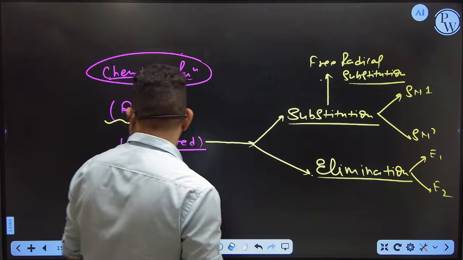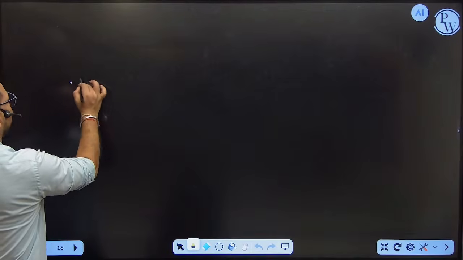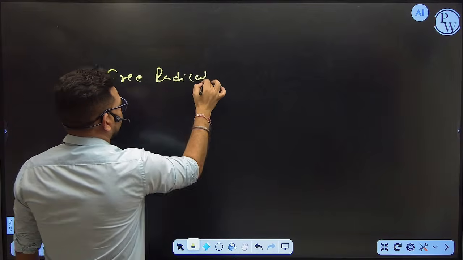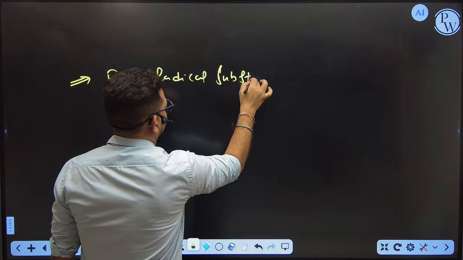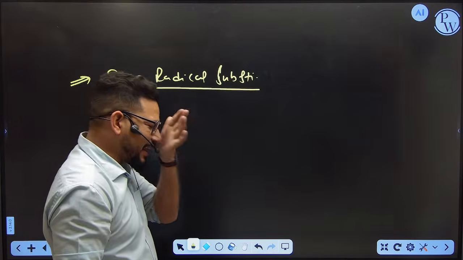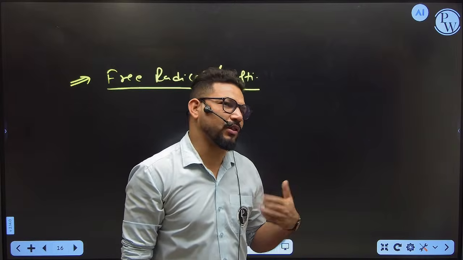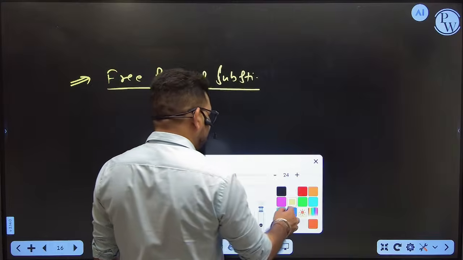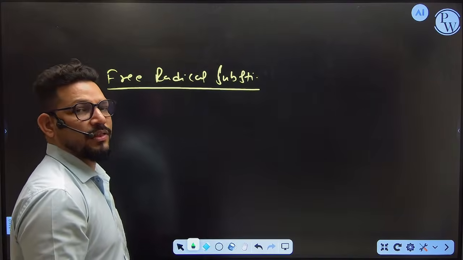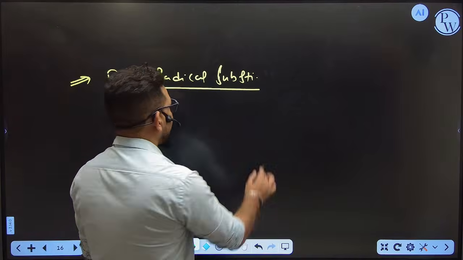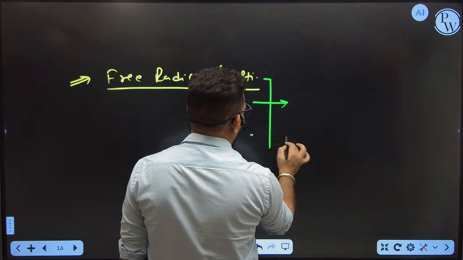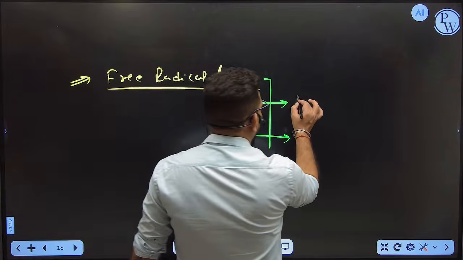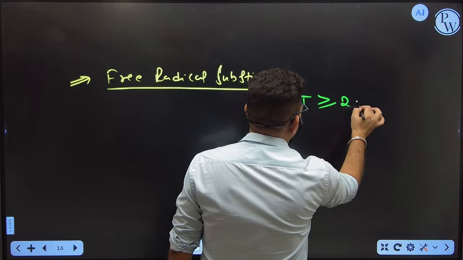Now, sir, how are we going to identify that free radical substitution is going on? Please keep this in mind. There is no need to mechanize all these things, because there is a mechanism, but we are not going to discuss it here because it will take more time. So how can you say free radical substitution is going on? You need to identify only two conditions in the reaction. First, the temperature is more than or equal to 200 during the reaction.